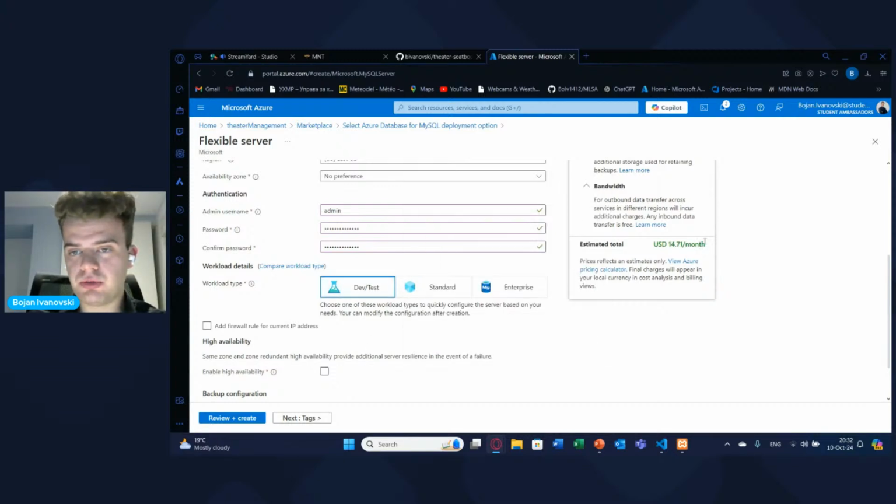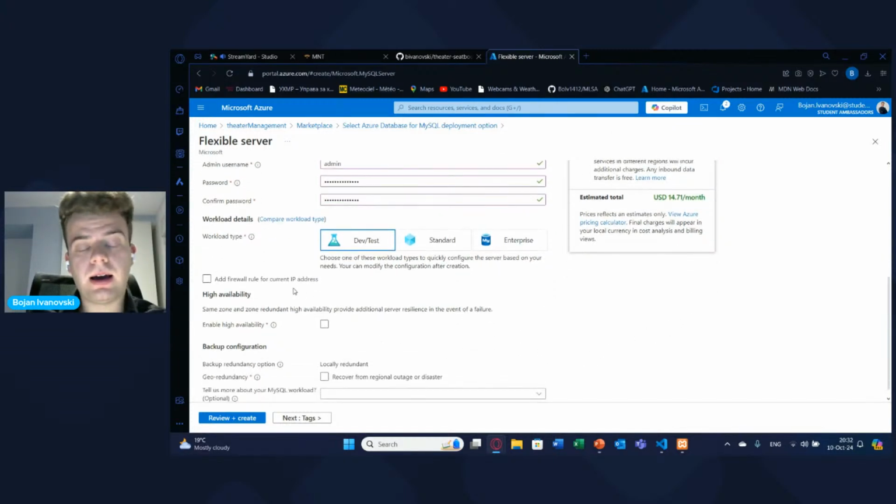So that's why I choose this one, because it's less expensive and is just for testing purposes. Adding a firewall rule is a good practice. Why? Because firstly, it will give you security when it comes to accessing your database, because you only access the database from your own PC, from this IP address that you now currently have. So you can select this.